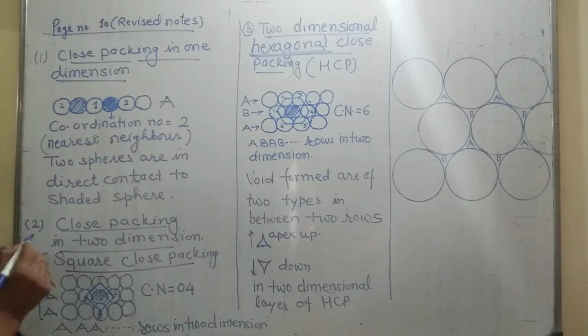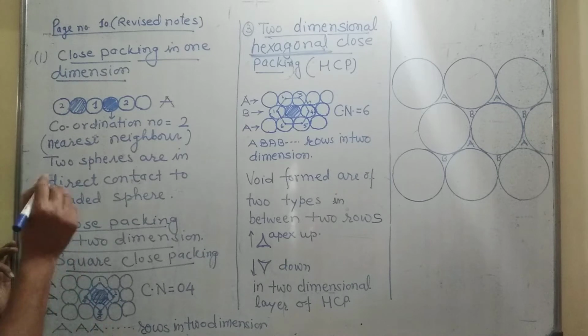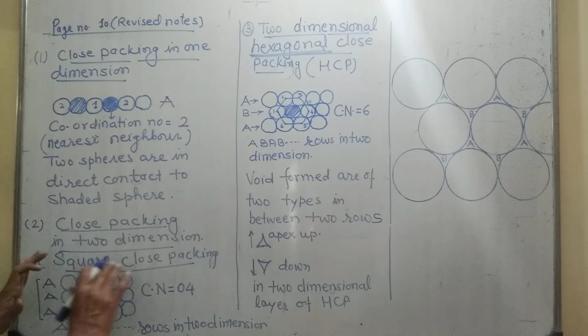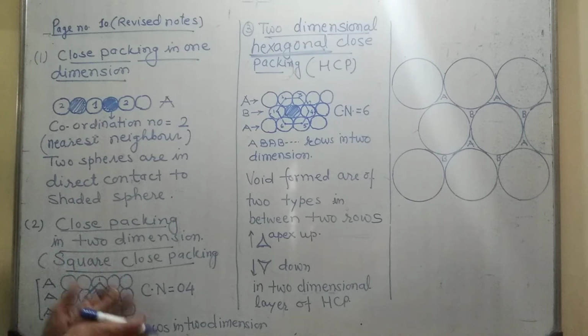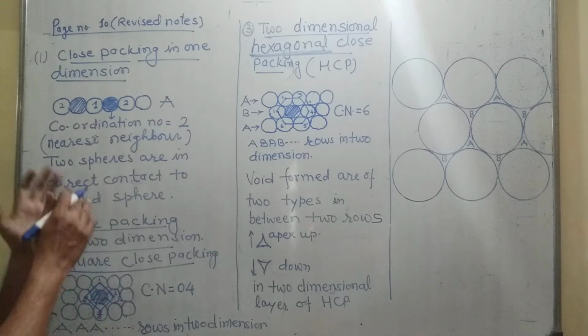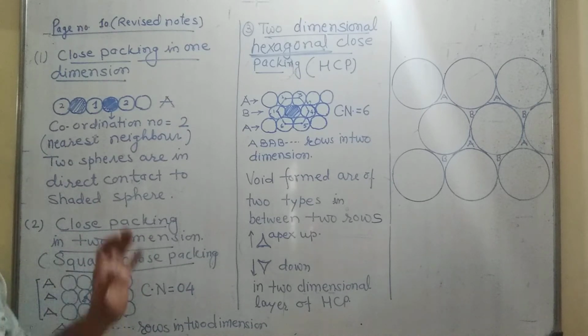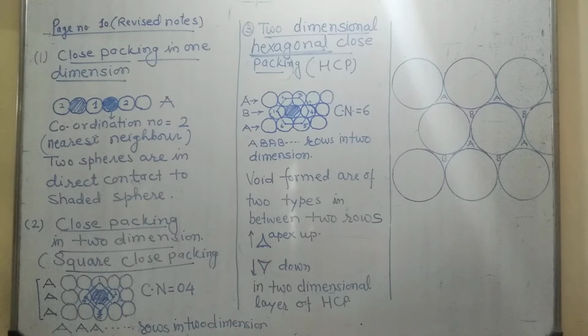When we arrange it in this way, the points that are arranged here, one point is directly touching the other 4, and therefore in square close packing in two dimensions, the coordination number of any point, you can select any, is 4. I think it is a revision for you, because I think I have completed this matter in class, but just to revise, I am putting this video for you. So AAA, in a square close pack, these rows in 2 dimensions give the square close packing.